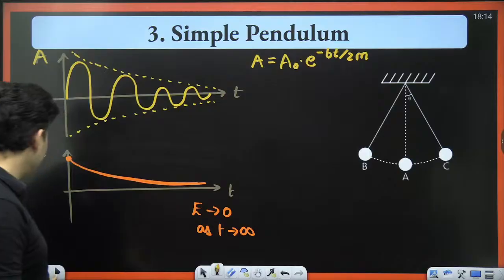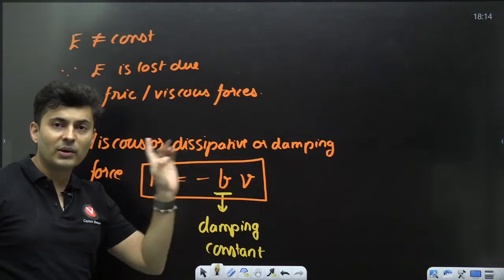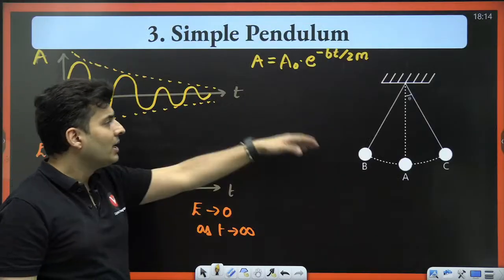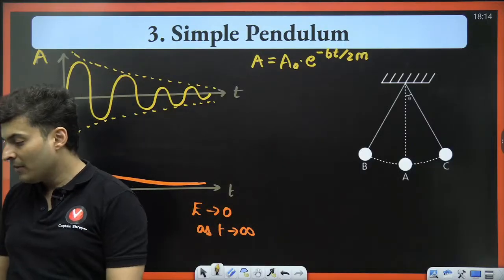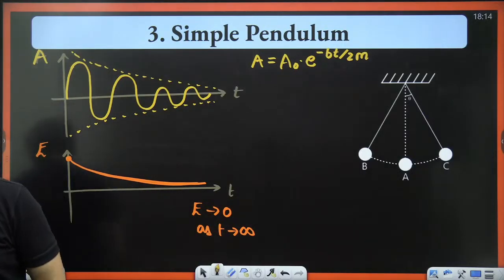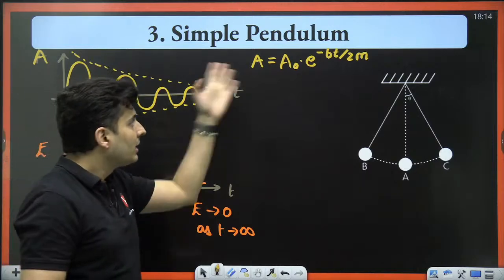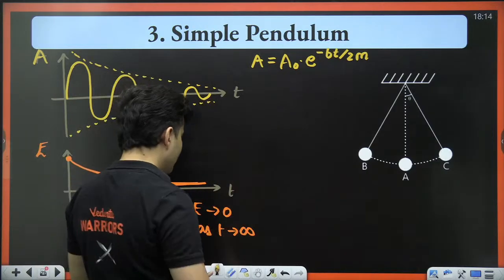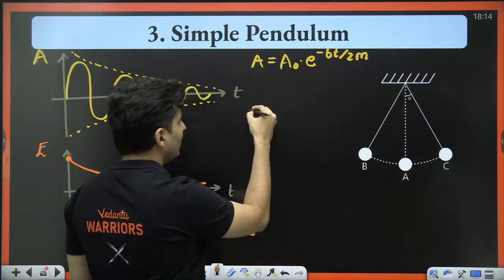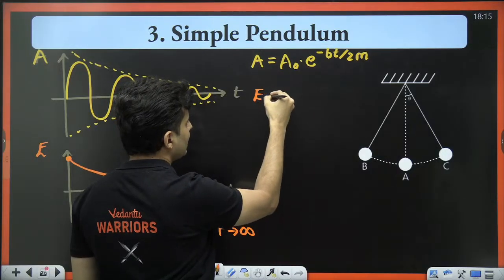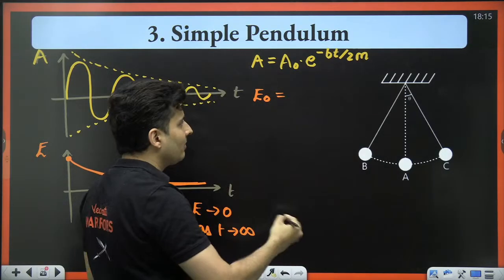What is B? B is nothing but your damping constant. What is M? M is nothing but the mass. Is that clear? Okay. Now, if this is true, then we also know that the initial energy of any SHM is